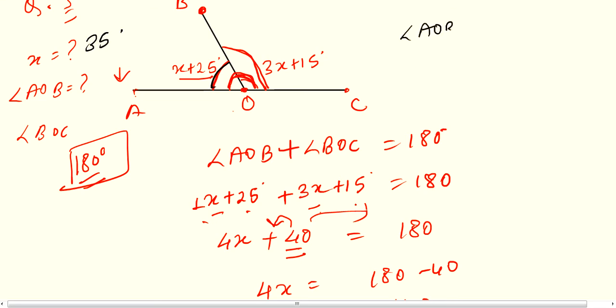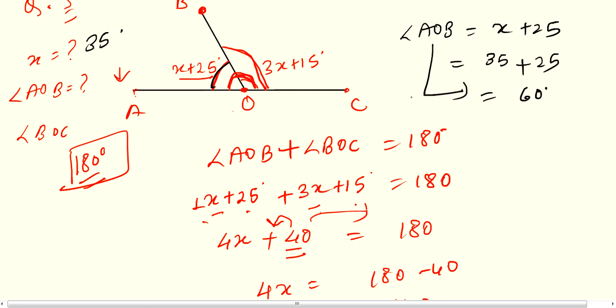So angle AOB is equals to x plus 25 equals to value of x 35 as calculated now plus 25. So 35 plus 25 equals to 60 degree. So angle AOB is 60 degree. Now angle BOC.